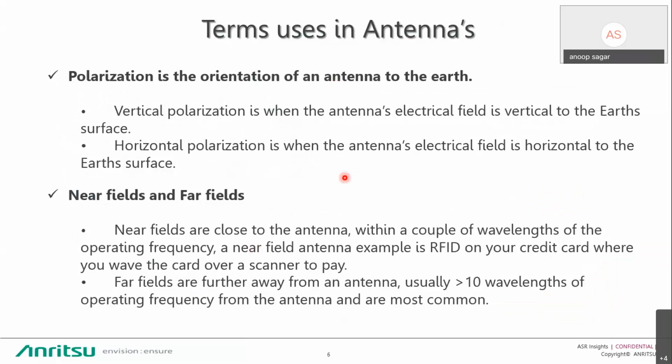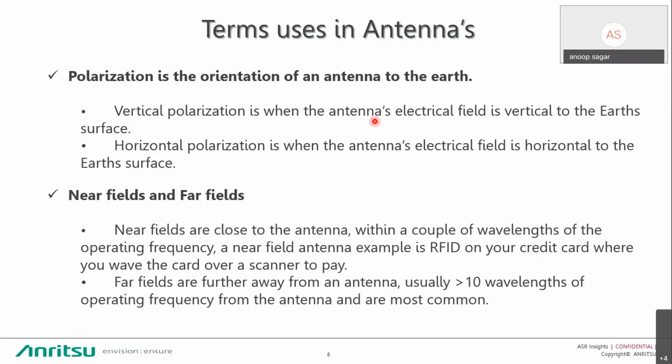This slide gives you common terms used in antennas like polarization, near field, and far field. Polarization is the orientation of the antenna to the earth. There are mainly two types of polarization. First one is vertical polarization and second one is horizontal.